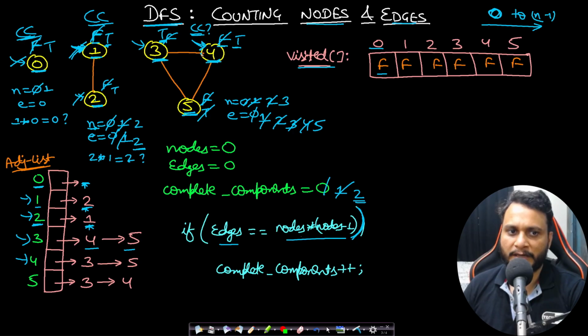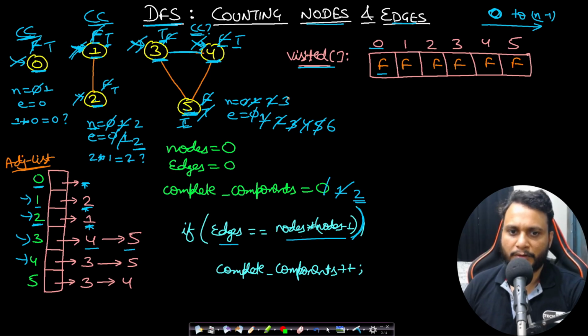Okay, now from 4 we have tried 3 and 5. So we'll be backtracking to 3. From 3 we had only tried 4. Now from 3 I will be trying 5. So there is an edge to 5. So increment the edge count to 6. But can we do a DFS to 5? No, because it is already visited, right? It is already visited. It was marked true. So I cannot do anything. And we will be backtracking from 3.